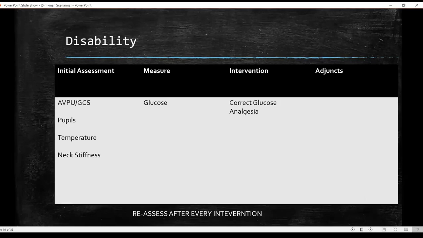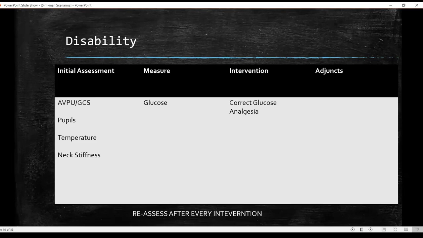Moving on to disability. Now, disability is the level of consciousness that you have to look for here. And this can be rapidly assessed by AVPU method or by GCS, depending on what you're comfortable with and what exactly is happening there. AVPU is whether the patient is alert, whether he's responsive to voice or to pain, or maybe he's unresponsive.